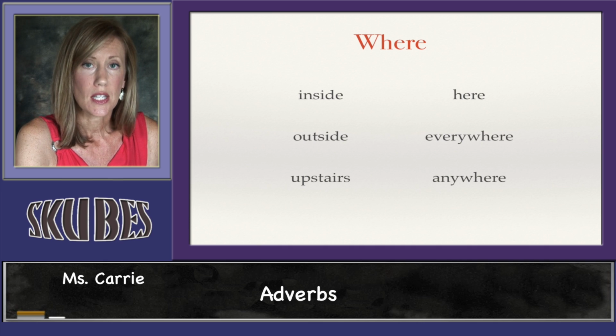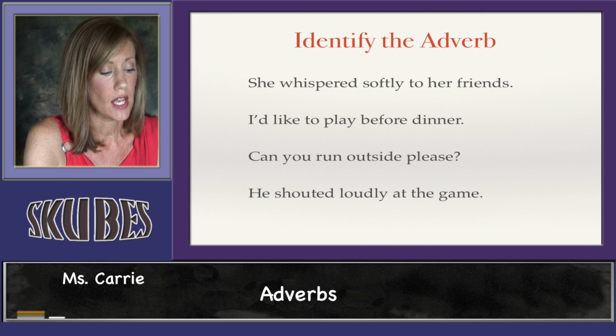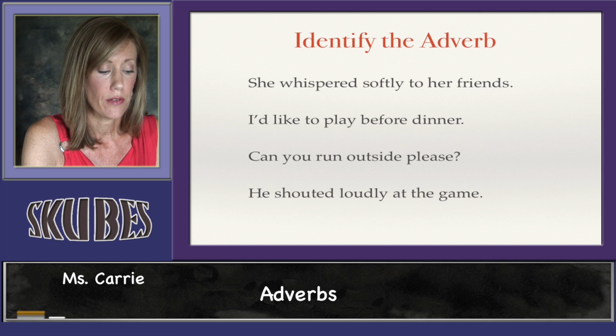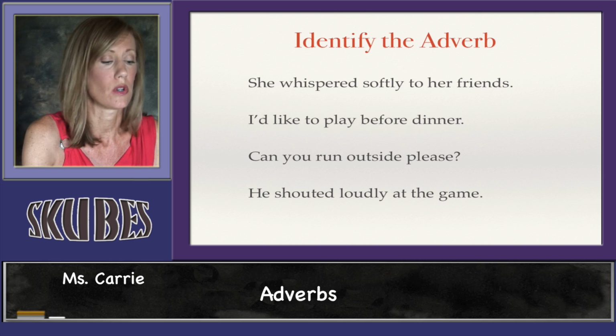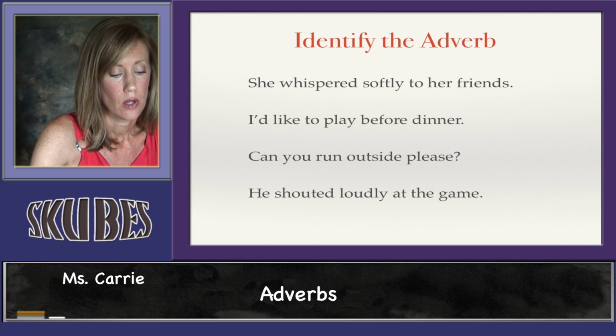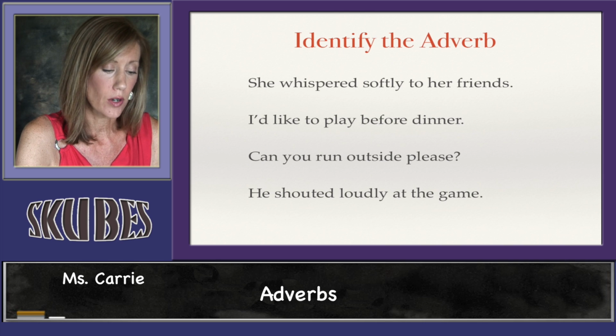So let's look at some sentences and see if we can identify the adverb. This first sentence says, she whispered softly to her friends. Now the verb in the sentence is whispered because remember, verbs are action words. Well, if we want to say how she whispered, softly. So softly is our adverb.